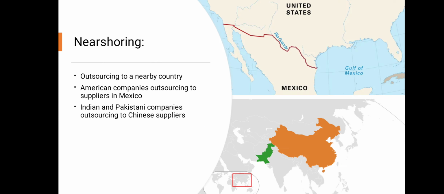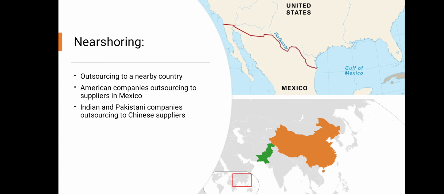Finally, nearshoring is when a company is outsourcing their parts to a nearby country. This is according to the internationalization theory, which suggests that companies should outsource their parts to a company which is located near the national boundaries of an organization. This helps companies get the advantage of low transportation costs and resemblance in cultural differences. So this will enable the companies to obtain better cost advantages.